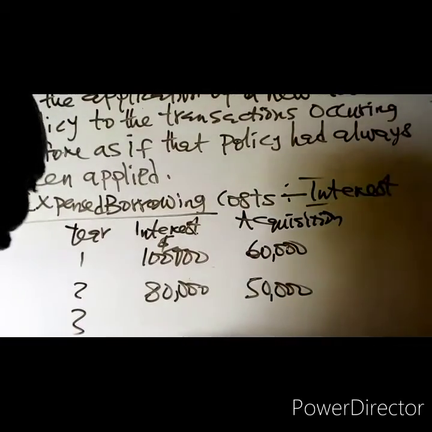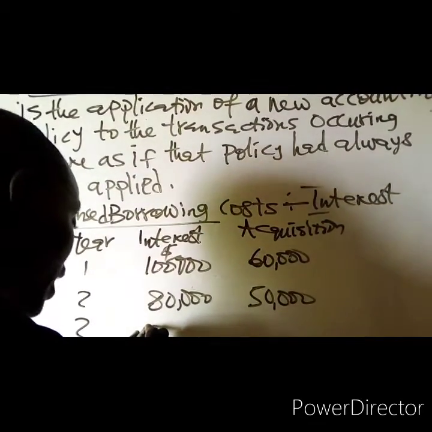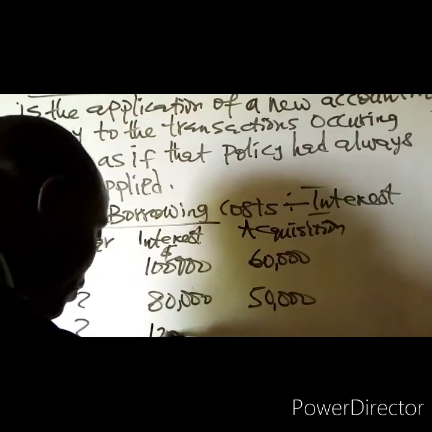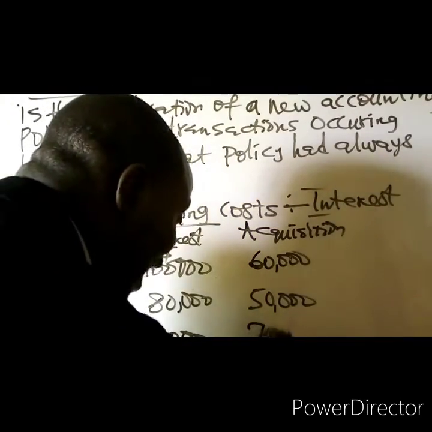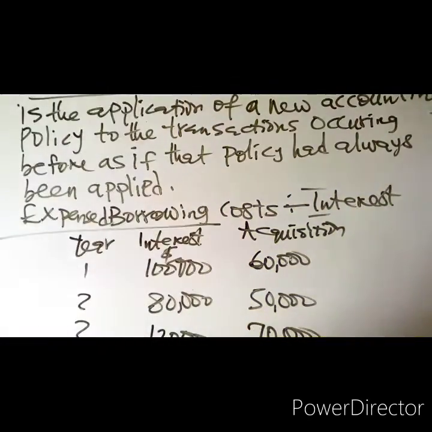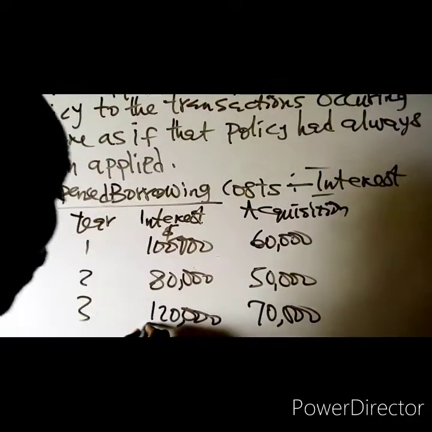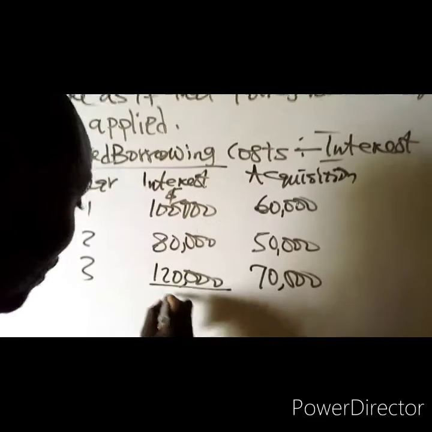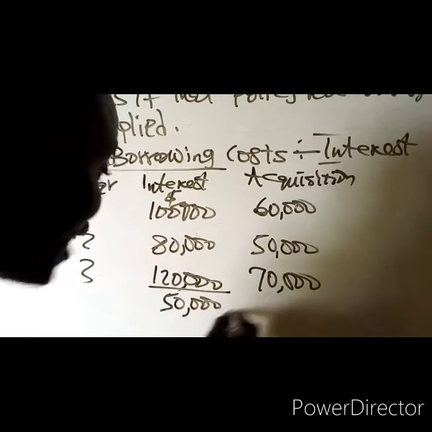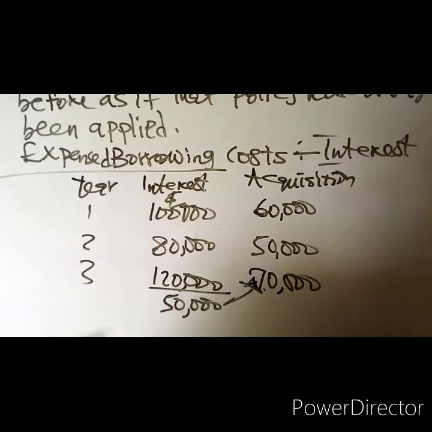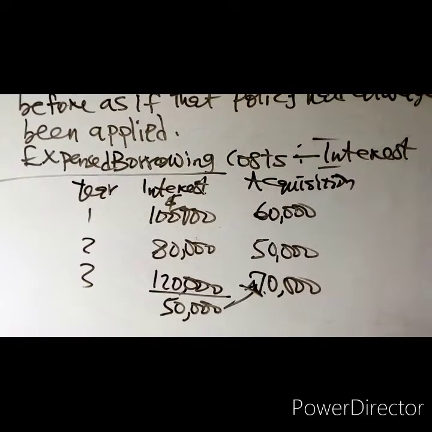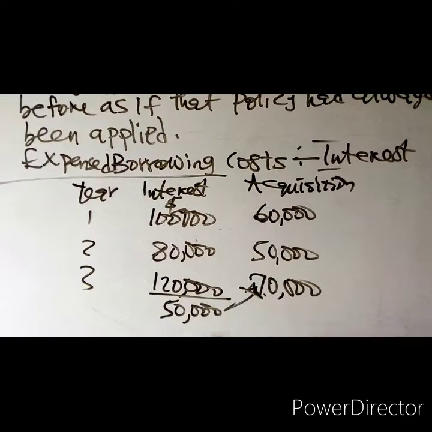In year 3, they have incurred borrowing costs of 120,000, out of which 70,000 relates to the acquisition of an asset. That means the amount of this borrowing cost they will charge as an expense is 50,000. 70,000 will be capitalized. That is, they are going to record the 70,000 as the cost of the asset.